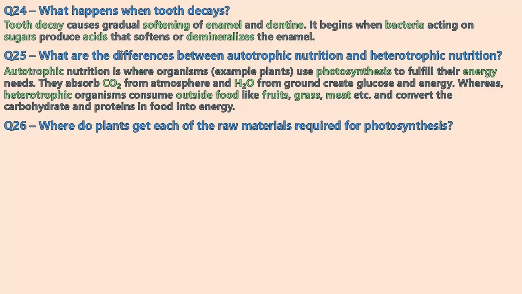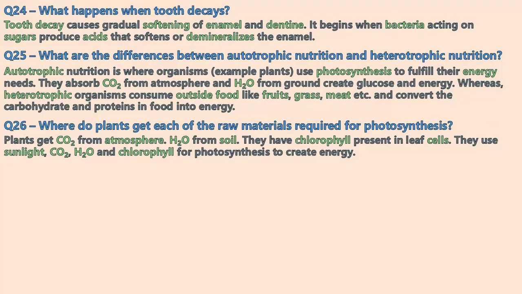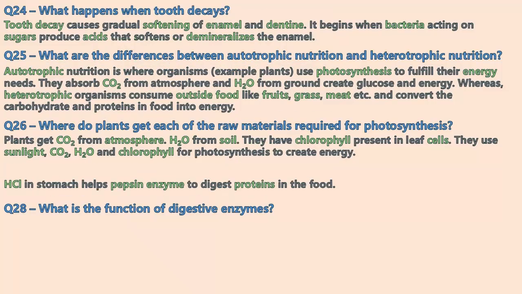Where do plants get each raw material required for photosynthesis? The plants get CO2, carbon dioxide, from the atmosphere and H2O, water, from the soil. They have chlorophyll present in their leaf cells. They use sunlight, CO2, H2O and chlorophyll for photosynthesis to create energy. Okay, what is the role of acid in our stomach?